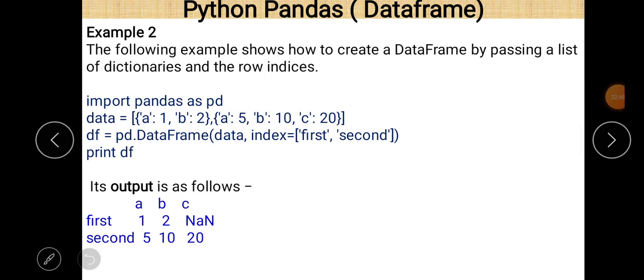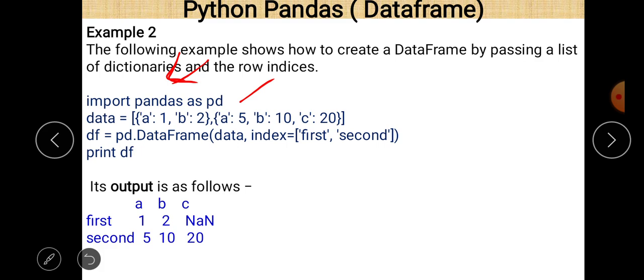Again, line number 1, import pandas as pd. Essential to write because pandas is the name of the library, and we have to work on data frames. So just import this library, and pd is the alternative name given to pandas. Always remember that if you give an alternative name to a library, then throughout the program just use that alternative name.